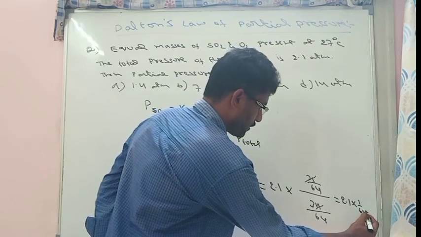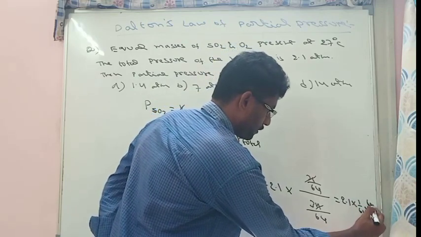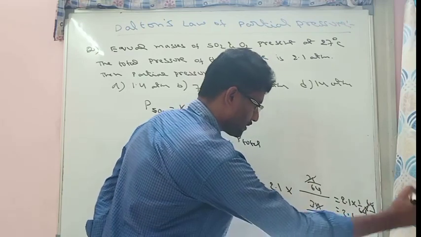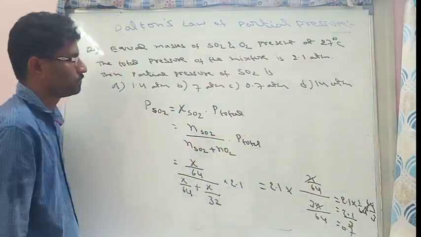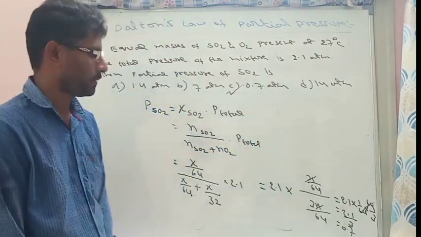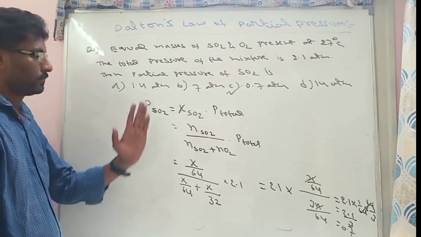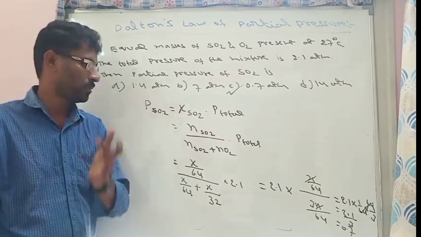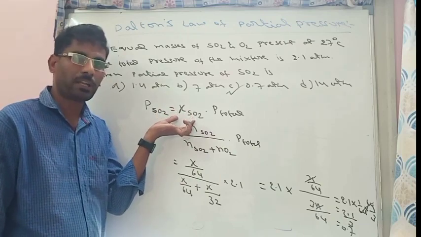The 64 will be cancelled. That is 2.1 by 3, so 0.7 will come. So 0.7 atmosphere. That is the partial pressure. So the partial pressure of any gas in a mixture is equal to the mole fraction of that gas into